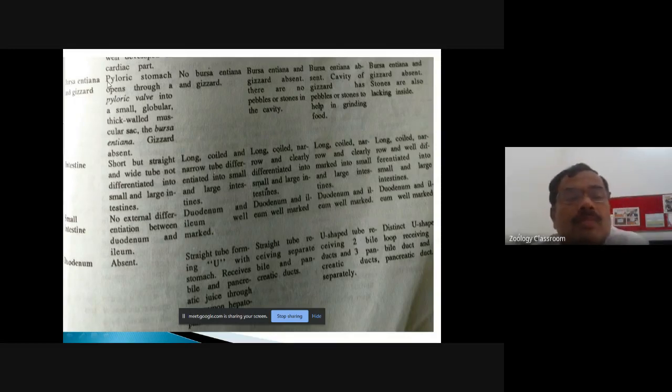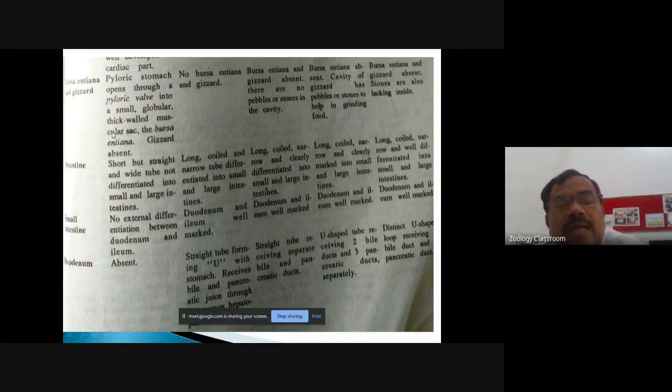Now, the bursa intima and the gizzard in the fishes, in Scoliodon. Here, the pyloric stomach opens through the pyloric valve into a small globular thick-walled muscular sac. This thick-walled muscular sac is called the bursa intima.